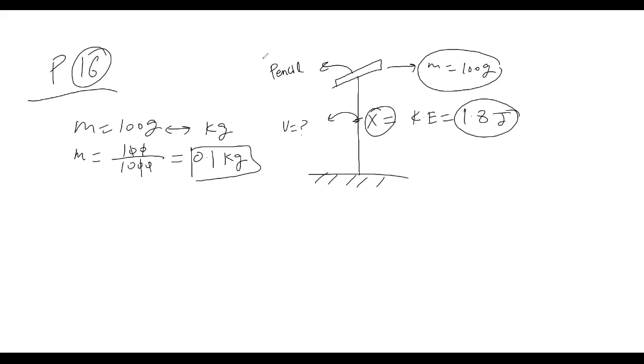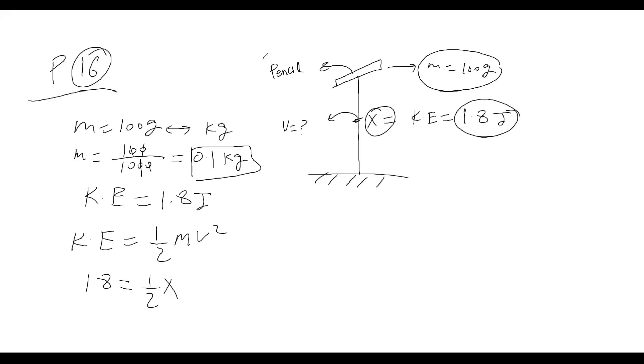So what is the kinetic energy now? Kinetic energy is also given, 1.8 joule. So we can use this formula: kinetic energy is equal to half mv square. Kinetic energy is 1.8, which is equal to half, and mass is 0.1, and this velocity we are going to find out.